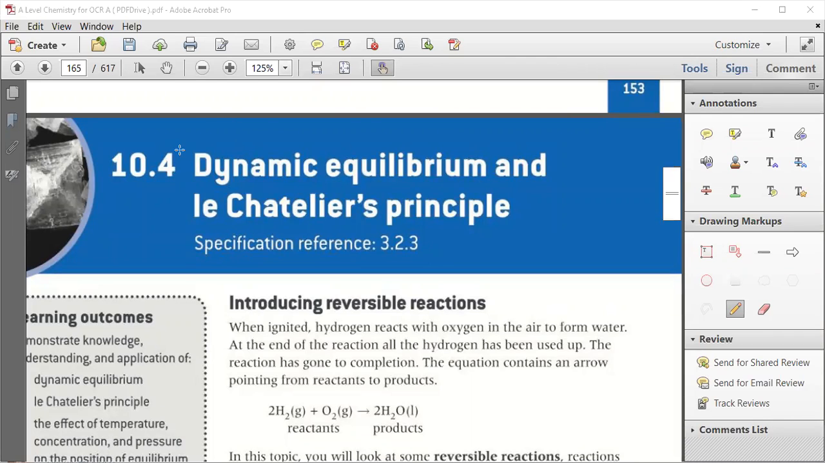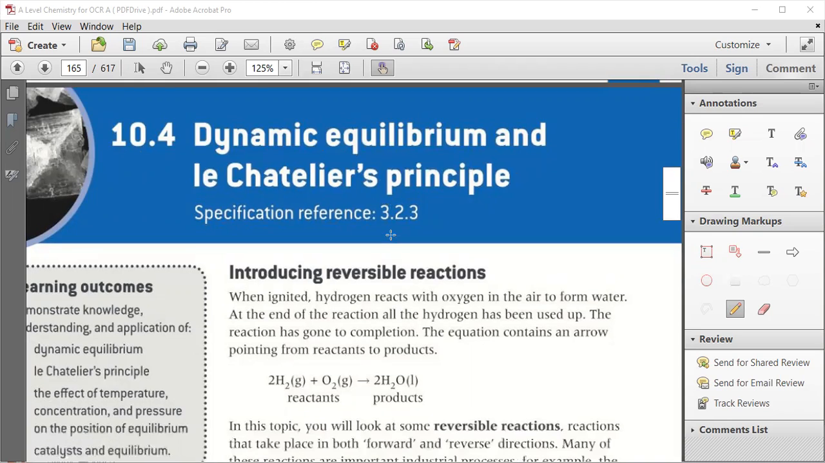Okay, so now we are going to start with our 10.4 dynamic equilibrium and Le Chatelier's principle. Now, dynamic equilibrium is said to be dynamic in nature. Dynamic means that it is in motion. Suppose there is an equilibrium between A and B. It means A is converting into B and B is converting into A.